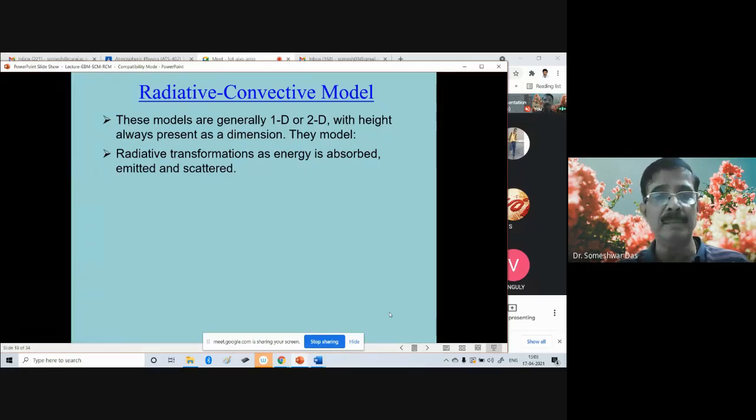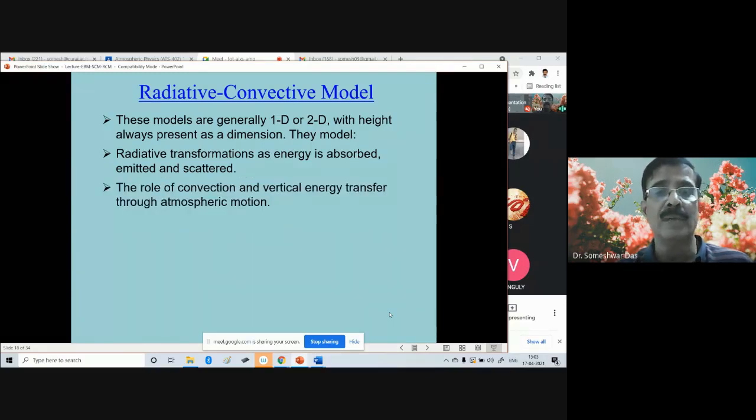They model the radiative transformations. So many radiation schemes have now been developed by many people. They first tested them in the RCM, the radiative convective model. It also investigates the role of convection and vertical energy transfer through atmospheric motion. That is another thing which is modeled by the RCM.